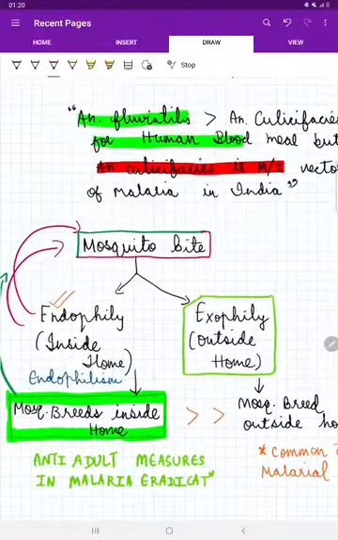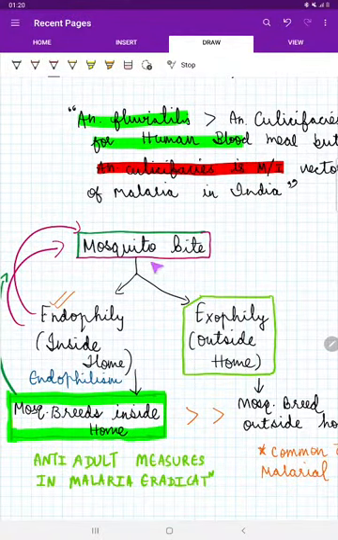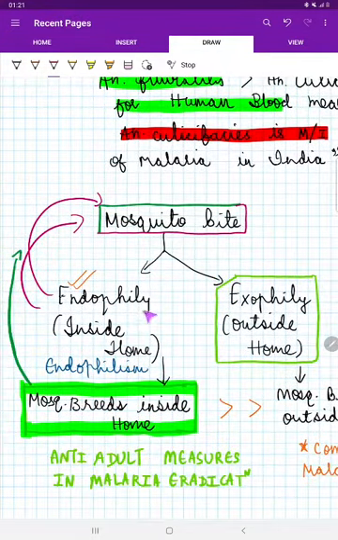Now coming to another important topic, that is mosquito bite. Mosquito is biting us, but where does the mosquito go after it bites and escapes us? There are two types. One, it can stay inside the home and play hide and seek with us, or sometimes it can go out of the home and stay outside. So living inside the home is called endophily. It means this vector is going to breed inside our home itself, and it's going to bite ourselves. Okay, so this is called endophilism.